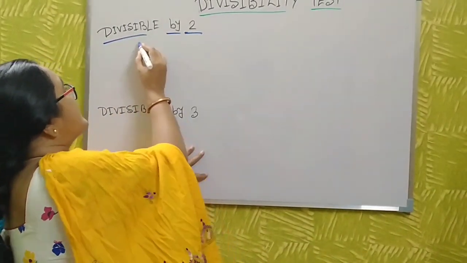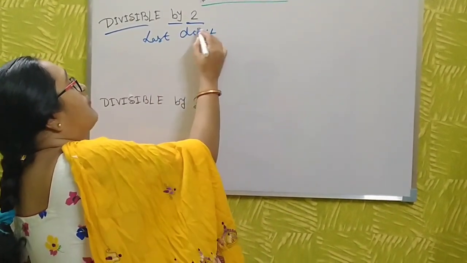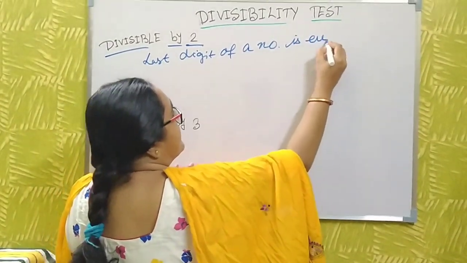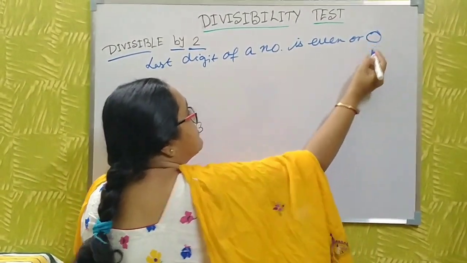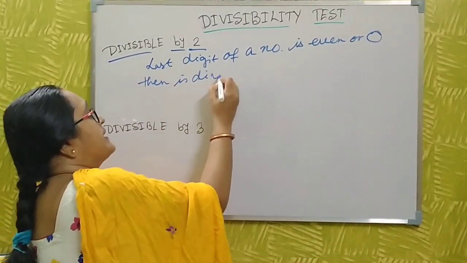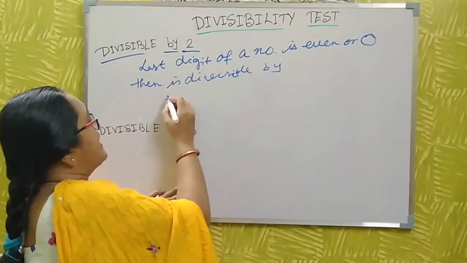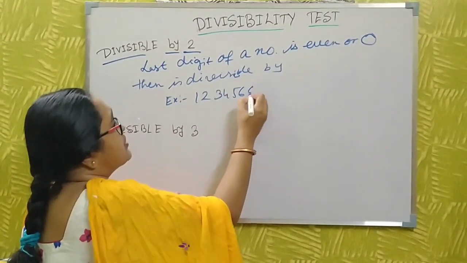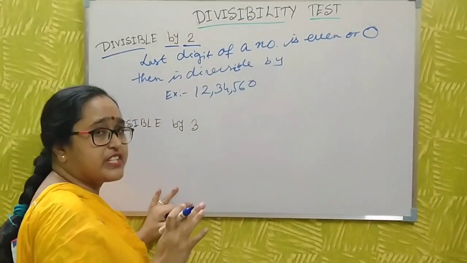If the last digit of a number is even or 0, then the number is divisible by 2. For example, take the number 1, 2, 3, 4, 5, 6, 0, that is 12,34,560.